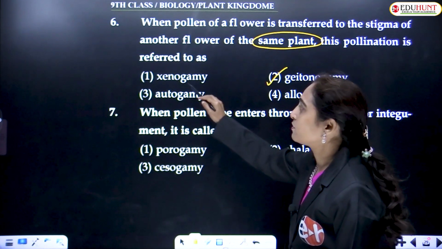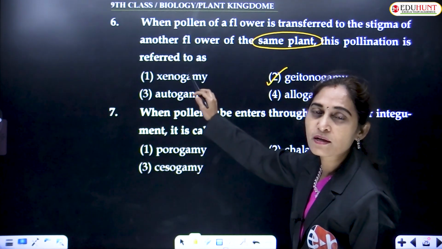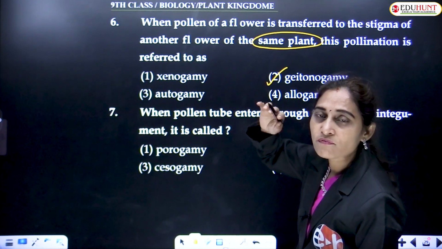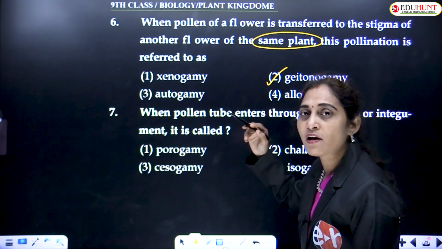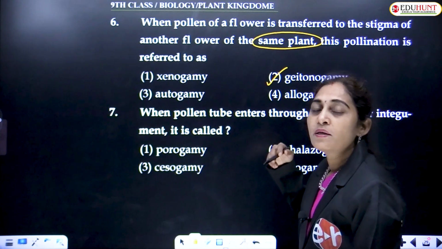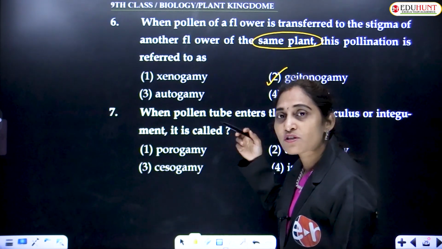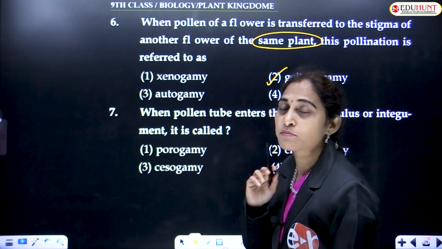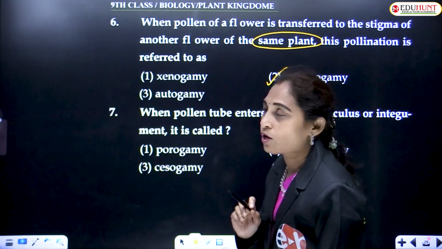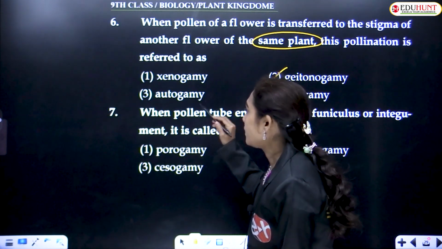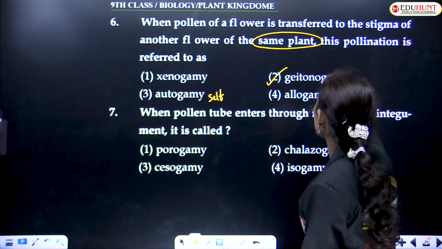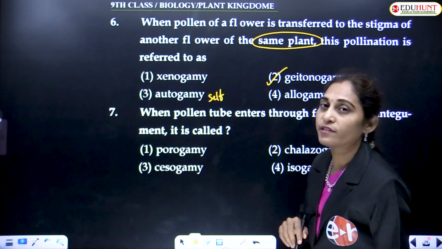Xenogamy is the transfer of pollen grains from the anther of one flower to the stigma of another flower present on a different plant of the same species. The plants must belong to the same species, then only we call it cross pollination. Autogamy is self pollination, and allogamy is general cross pollination.